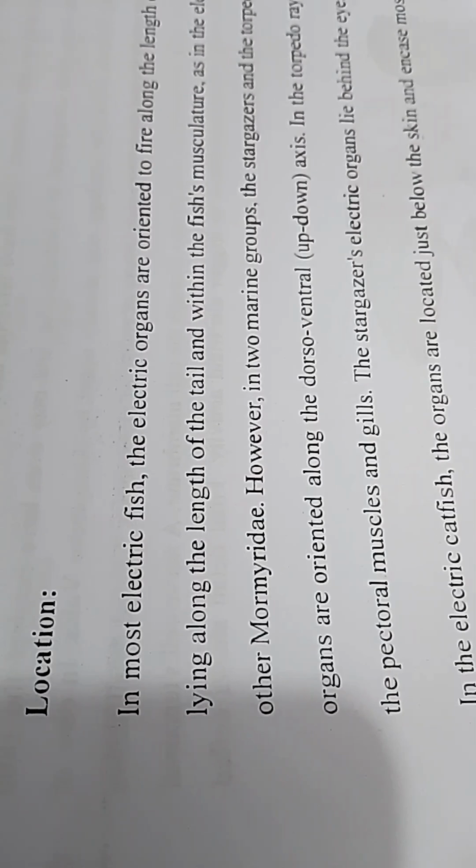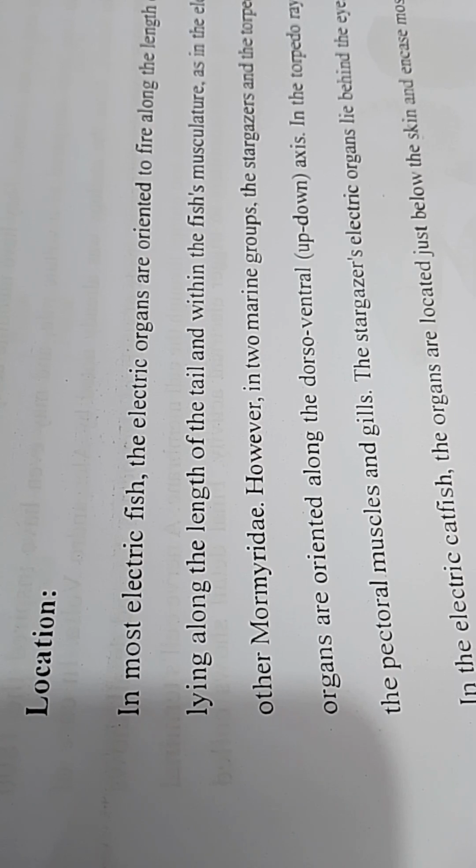Location: in most electric fish, the electric organs are oriented to fire along the length of the body, usually lying along the length of the tail and within the fish musculature, as in the elephant-nose fish and other Mormyridae.